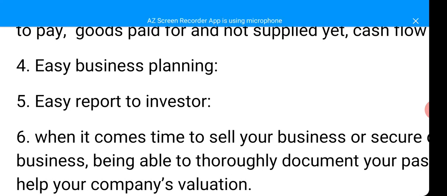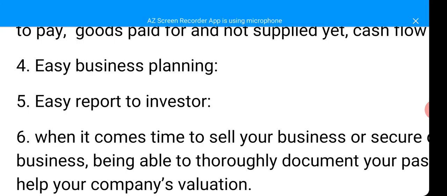Another importance of bookkeeping is easy reports to investors. Who are investors? People that want to invest in business, people that are looking for businesses that they can put their money into, to be able to benefit from the profits. For instance, companies sell shares where people can put their money into the company, and when the company makes profit, they will also get part of the profits.